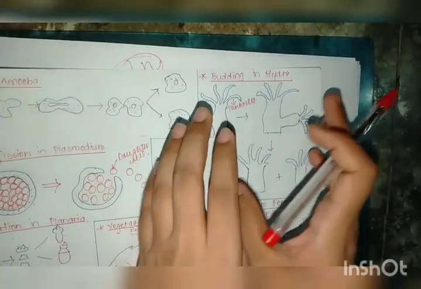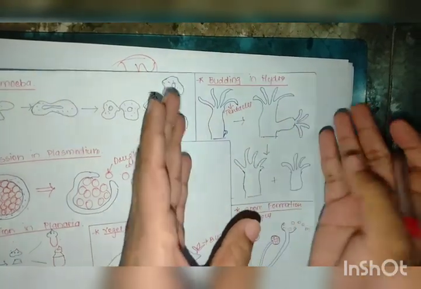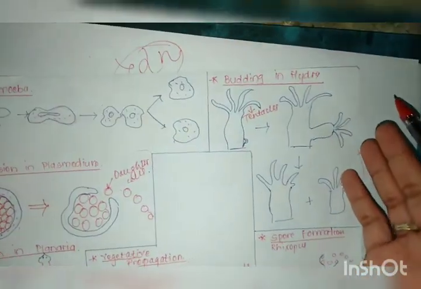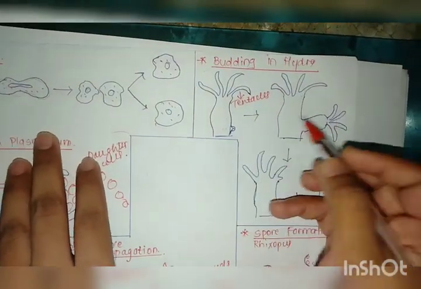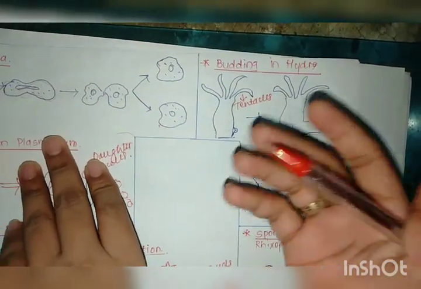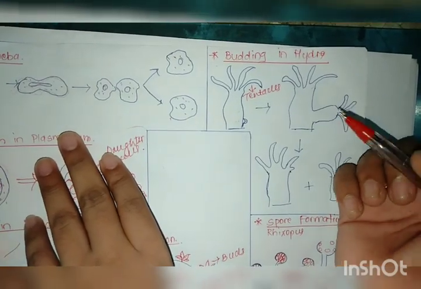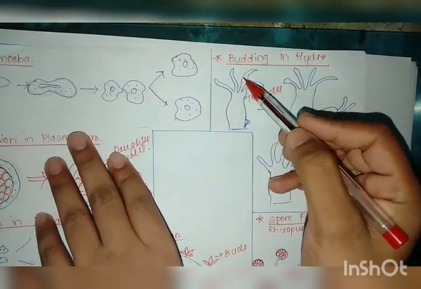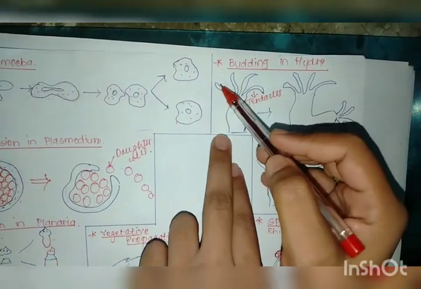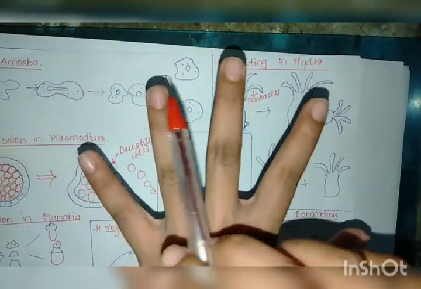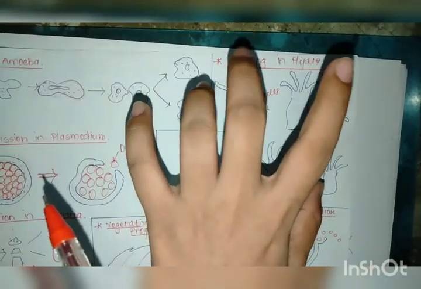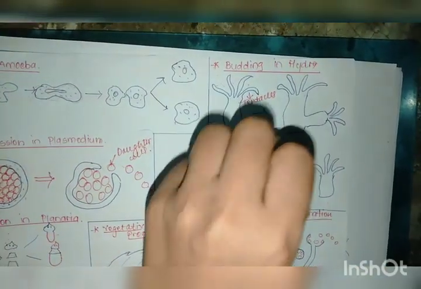Now we are going to budding, which is obviously seen in hydra. Hydra is basically a plant. We cannot call it a plant, but it is a phytoplankton. That is, it lives in water only. Okay, so this is the hydra. It has tentacles. Can you see it? Suppose this is the tentacles. These tentacles allow it to grab the food.